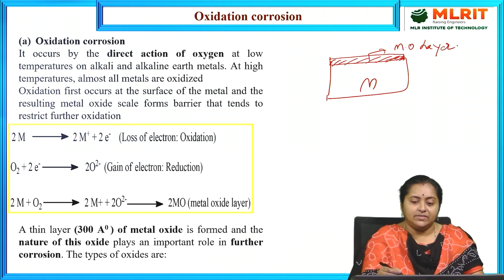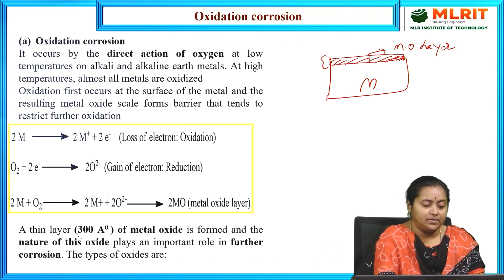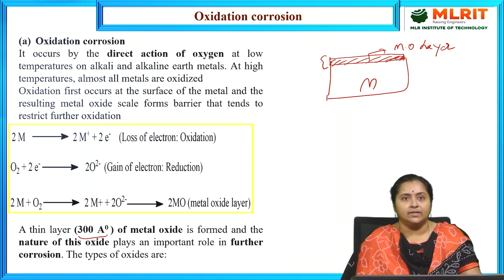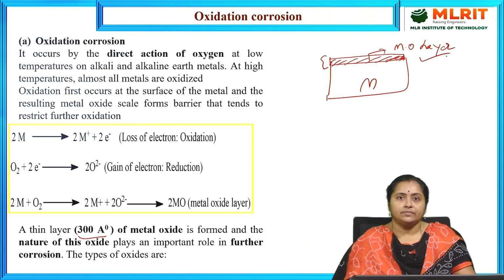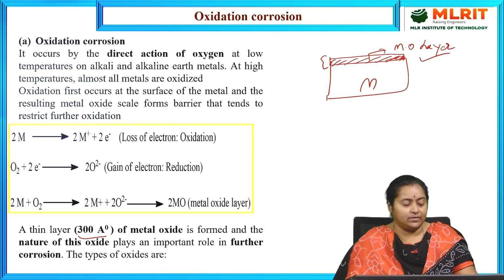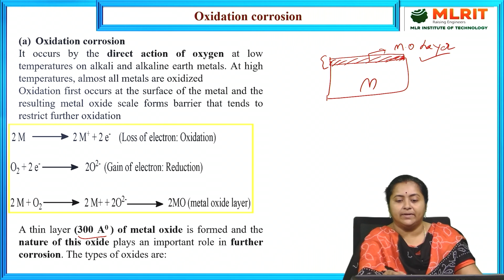This will generally have a thickness of 300 angstrom units. The metal oxide layer that is produced will have a thickness of 300 angstrom units, and the nature of this metal oxide layer will decide whether further corrosion reaction takes place for the underlying metal or not.